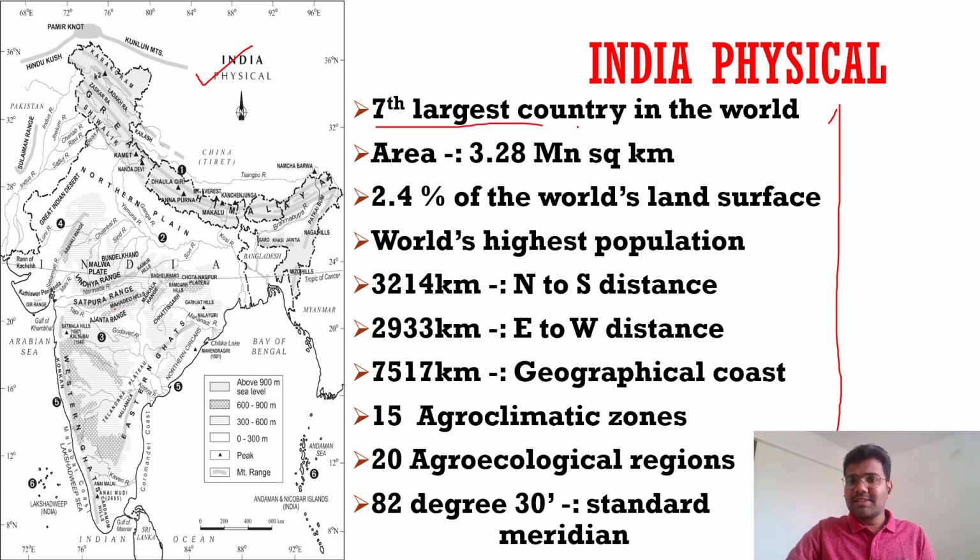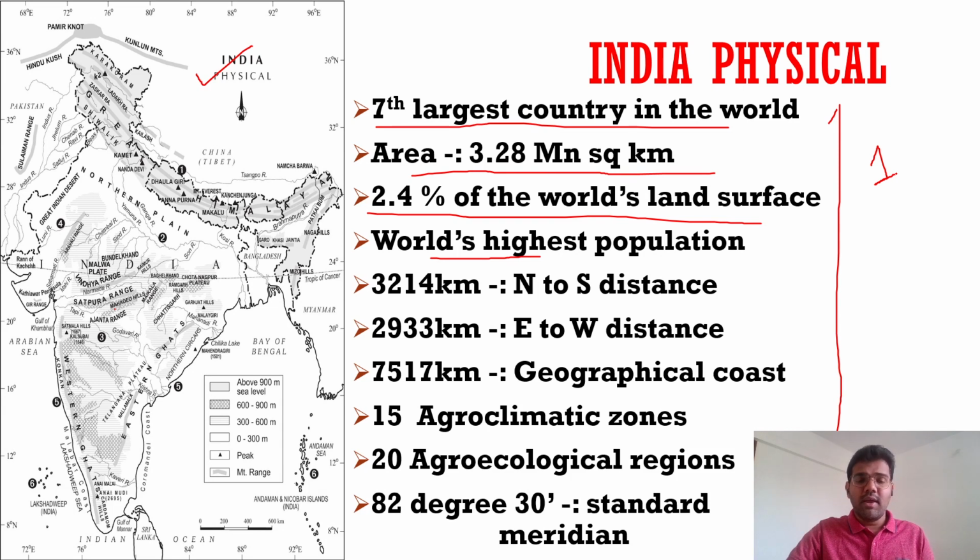India is the seventh largest country in the world. India's area is 3.28 million square kilometer. Again, UPSC is not going to ask you these simple facts directly, but they are very important because they can ask you indirectly. India has 2.4% of the world's land surface area, and the world's highest population resides in India. So India currently holds the number one position when it comes to population.